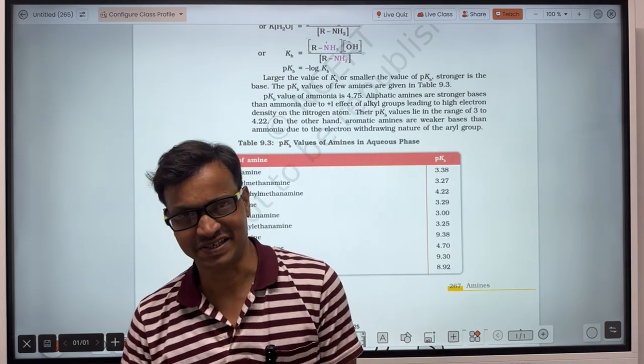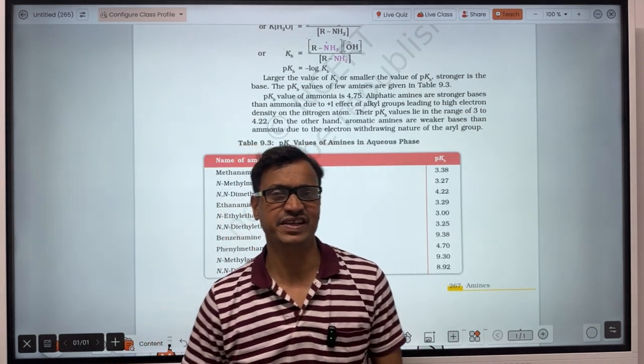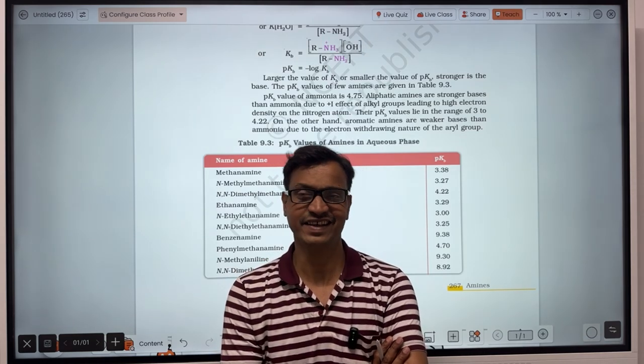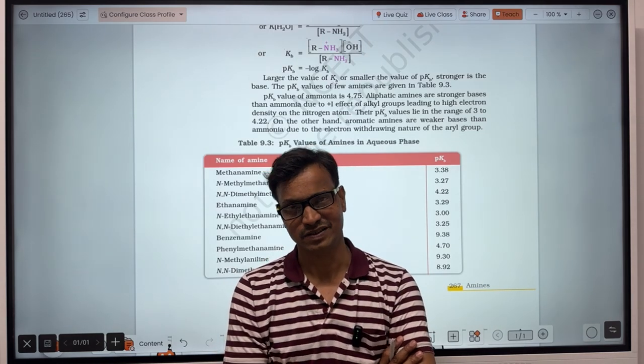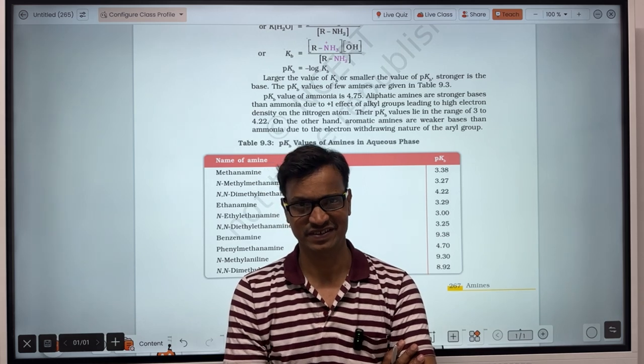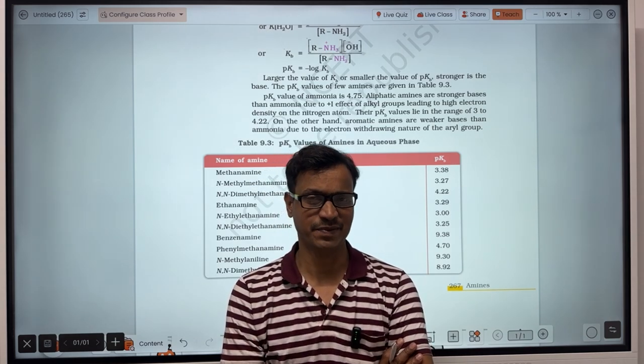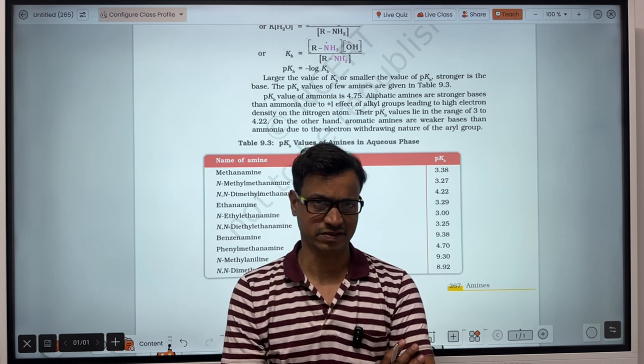But when amine is dissolved in water and you have to compare the basic strength of amines, then you have to consider two factors.